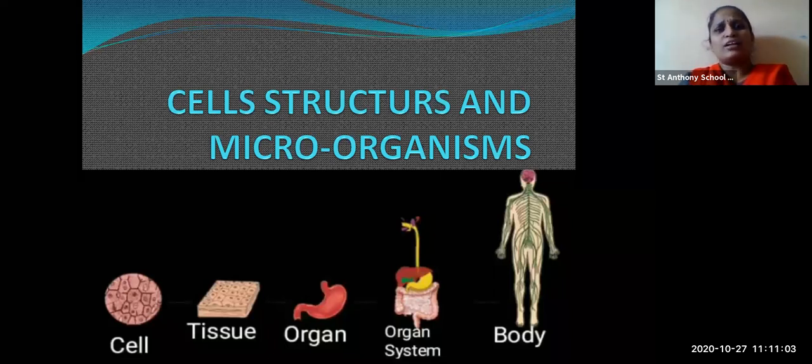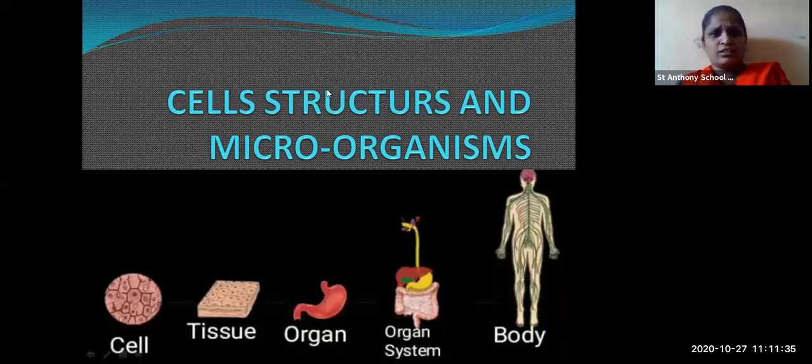As you all know, all the living things are made up of different types of cells. Some are having one single cell, some are having many cells. So when the organism is having a single cell, those organisms are known as unicellular organisms, and those which are having many cells, more than one, are known as multicellular organisms.